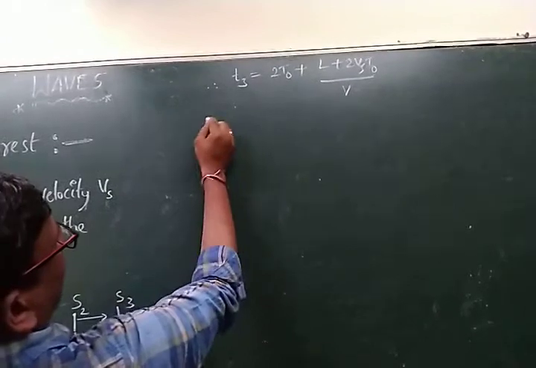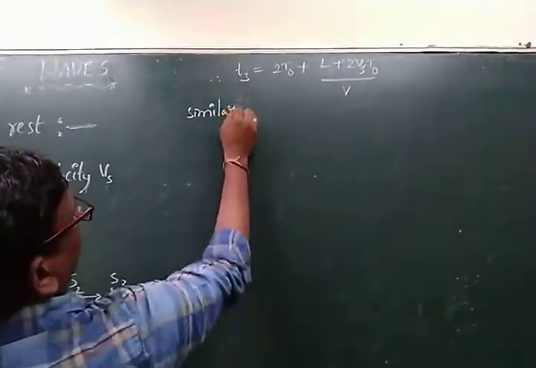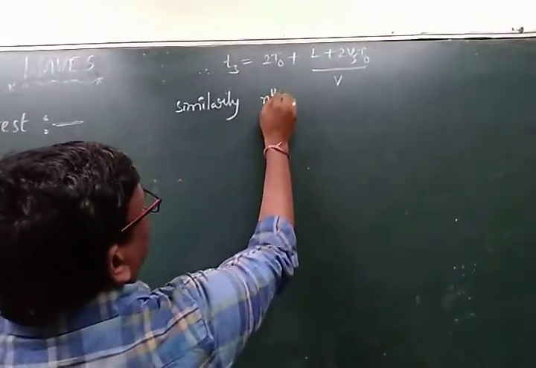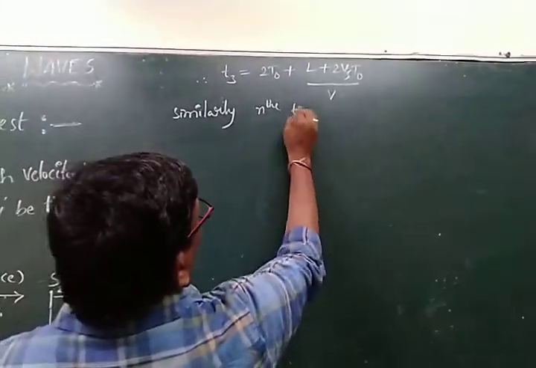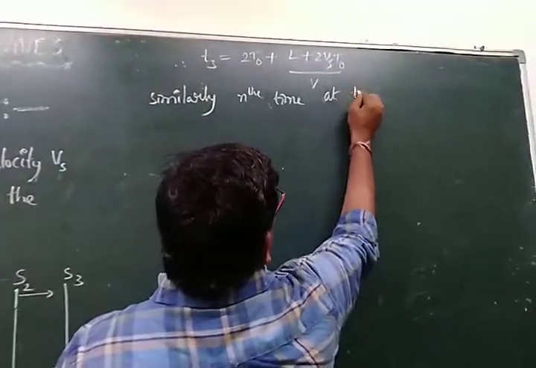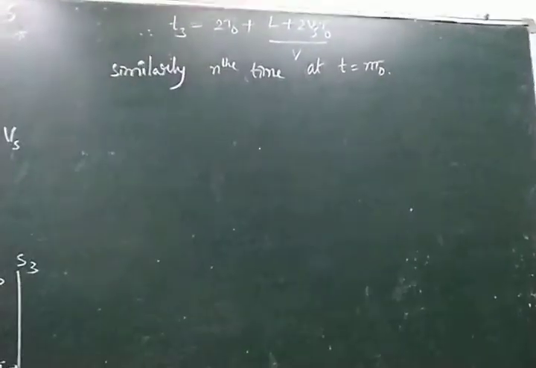Therefore, similarly, the nth time, at t equal to n T naught.